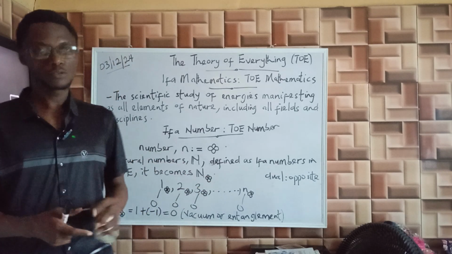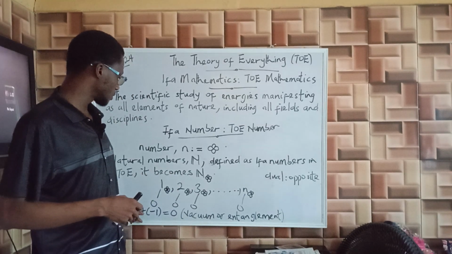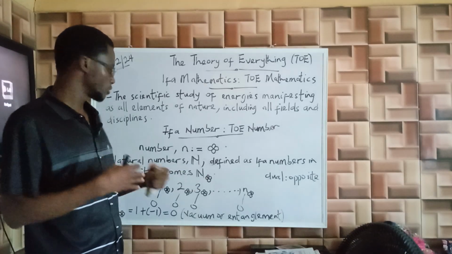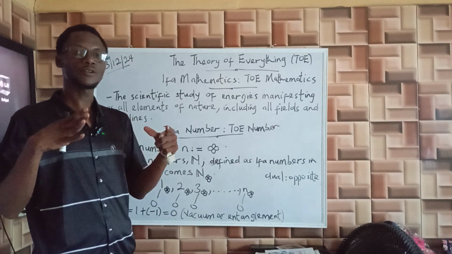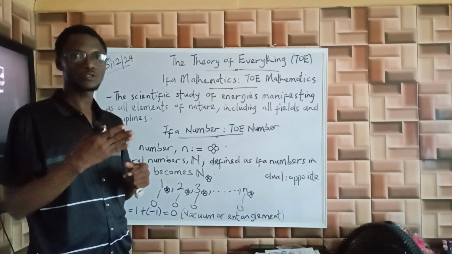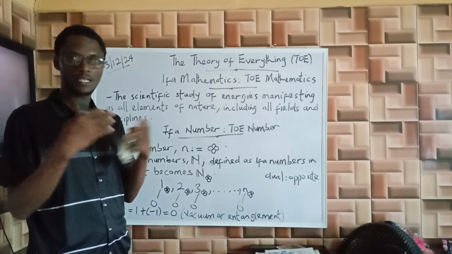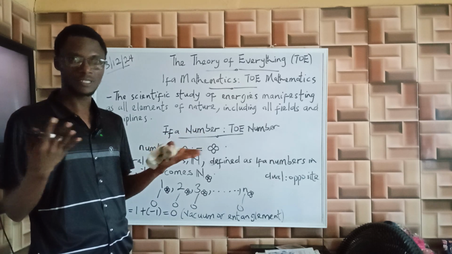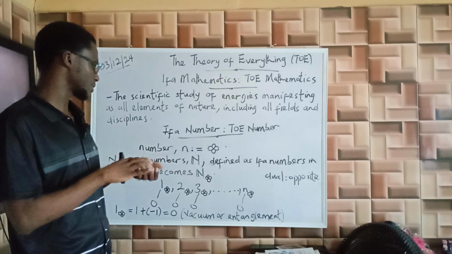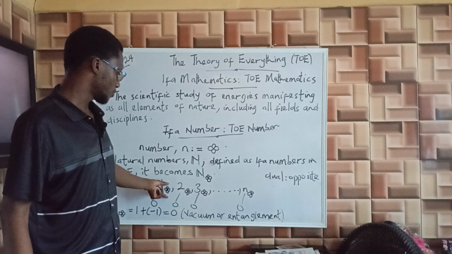If you move on to integers, we do the same composition operation. Then we form Ifa numbers for integers as well, which are also 0. You can do the same thing for real numbers, for complex numbers, for quaternions, we move on to octonions, sedenions, and even other numbers like Grassmannian numbers, Clifford numbers, periodic numbers, any number that in mathematics you can do the same operation for it.